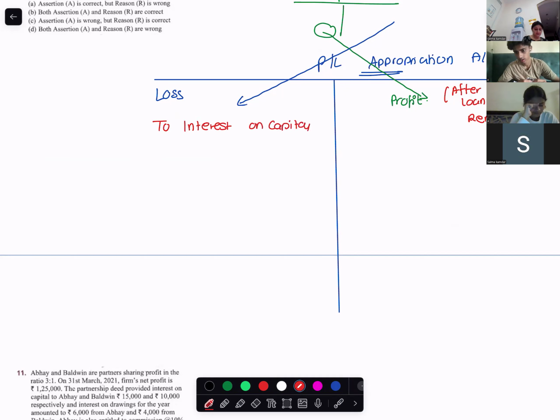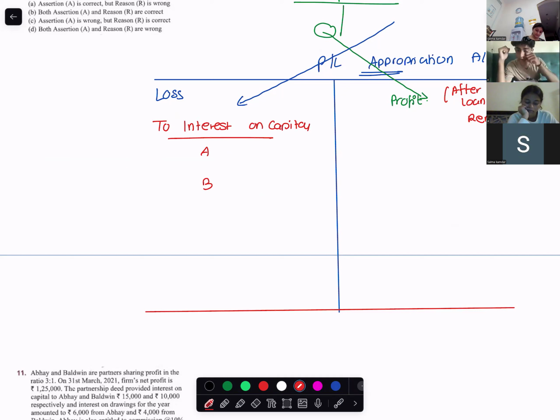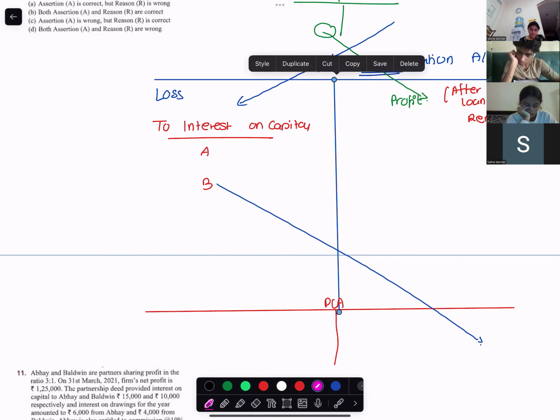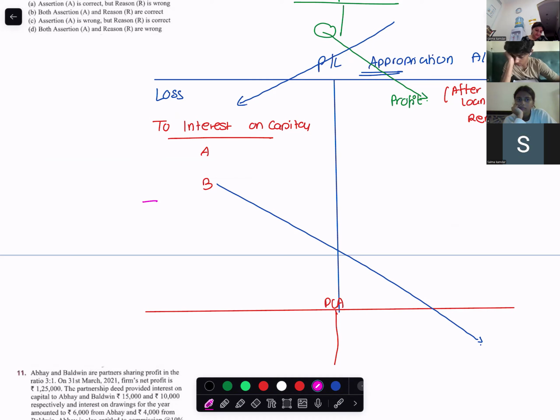Salary to A and B. So where will this interest on capital go in the partner's capital account? On the credit. Very good. What else would come in the appropriation account debit? Salary to partner, commission to partner, bonus to partner. Where will this go? The credit, partner's capital account.